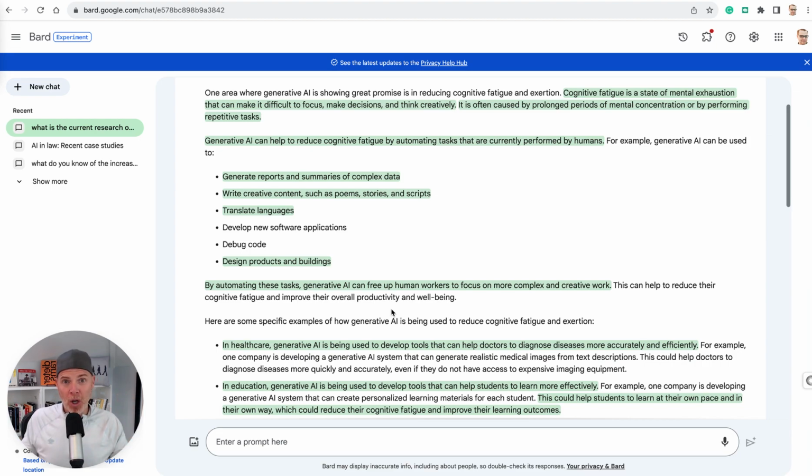Now, I'm going to pause right there and say that I have a whole problem with this term hallucinating. That's a feature, not a bug.